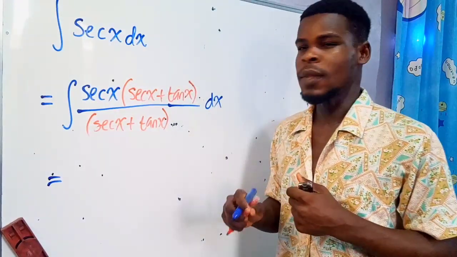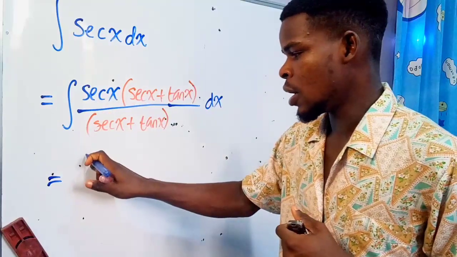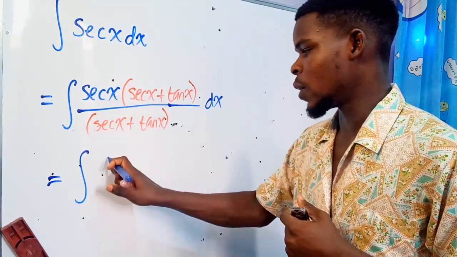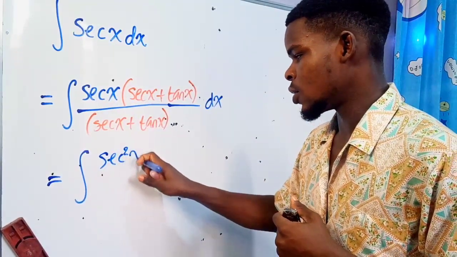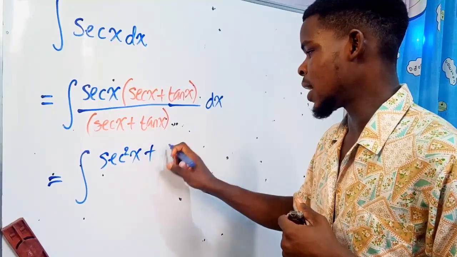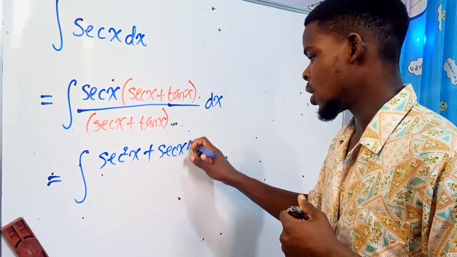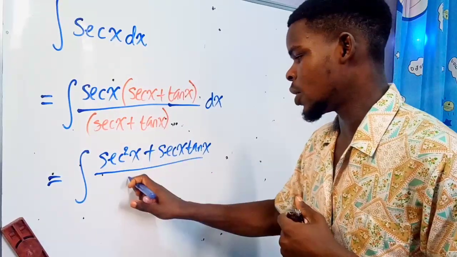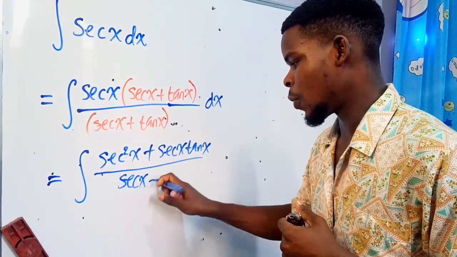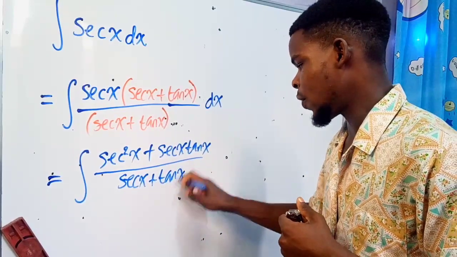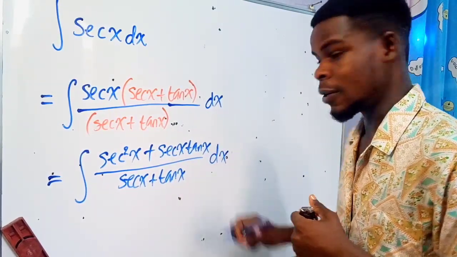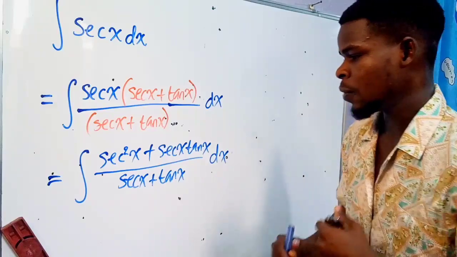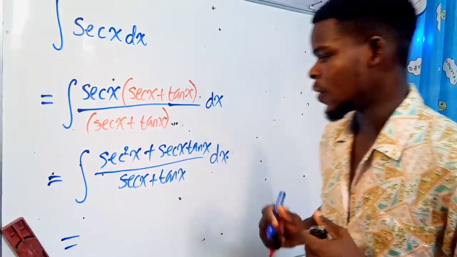If you multiply the numerator out, you're going to have secant squared of x, that is the square of secant x, plus secant x times the tangent of x. And then we divide this by the denominator, which is just secant of x plus the tangent of x, and then we put the dx over here. I think that should take care of the answer.